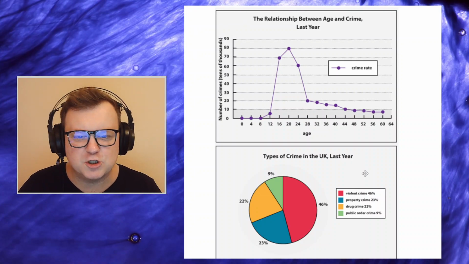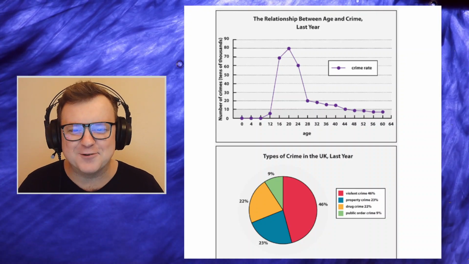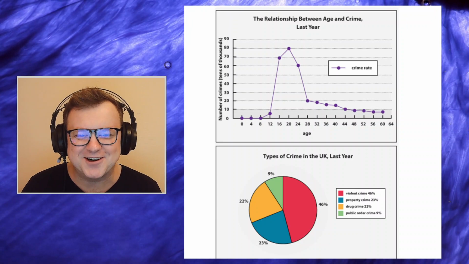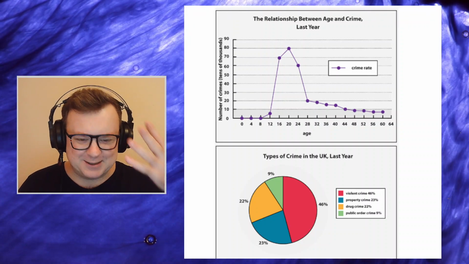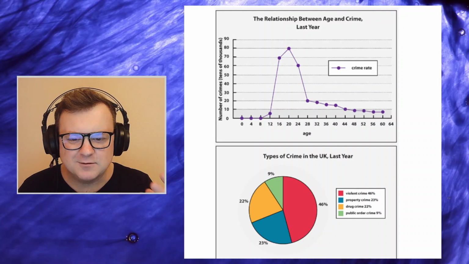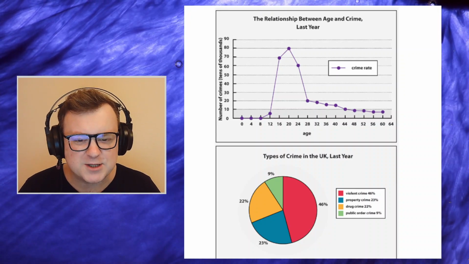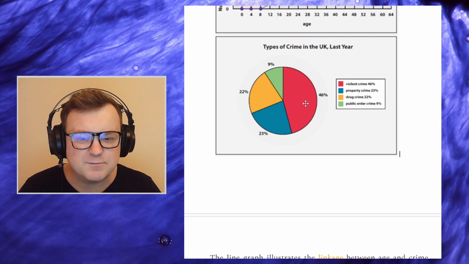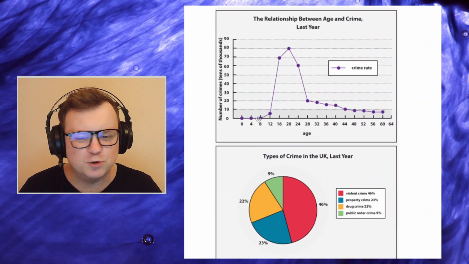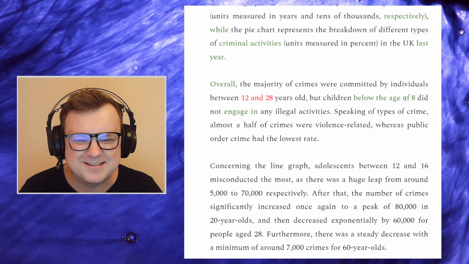The bits of information that you would tell your friends, right? If you're as cool as I am and you go to the pub and hang out with your friends and you say, you'll never guess what, I saw some statistics about the relationship between age and crime in the UK last year. But if somebody asks you what this information is about, you would say, okay, mostly people between the age of about 16 and 22 committed most of the crimes in the UK last year, and about half of the crimes were violent crimes. Those are the key takeaways, not children under the age of 8 didn't commit any crimes. So that's not really a relevant thing to include.